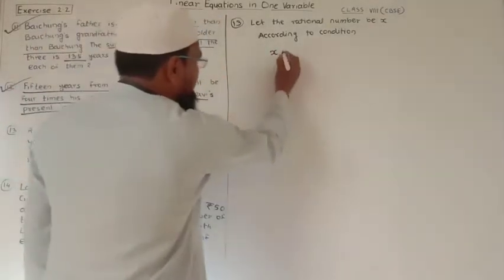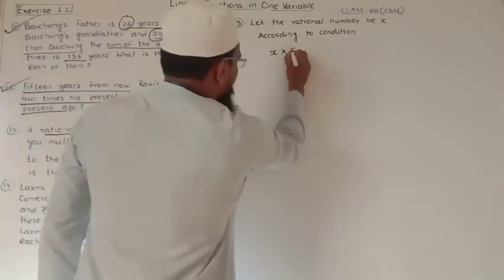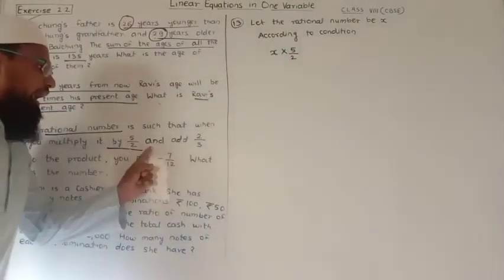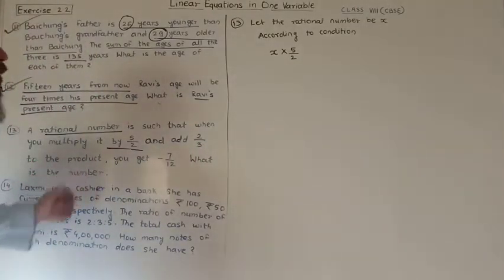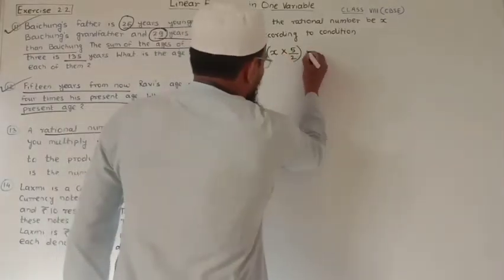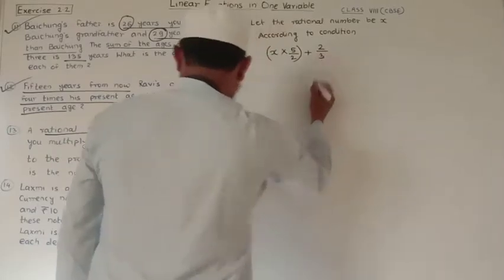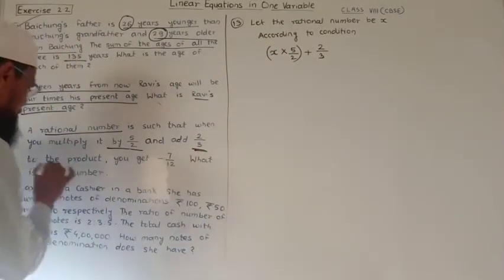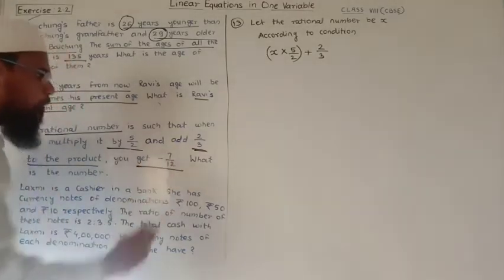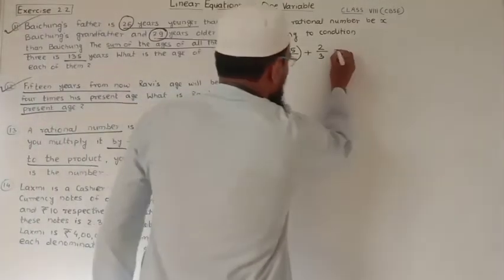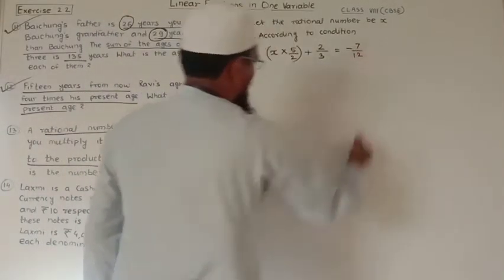And when we multiply it by 5 upon 2, this is the product, and we add 2 upon 3 to the product, you get minus 7 upon 12, means we get is equal to minus 7 upon 12.